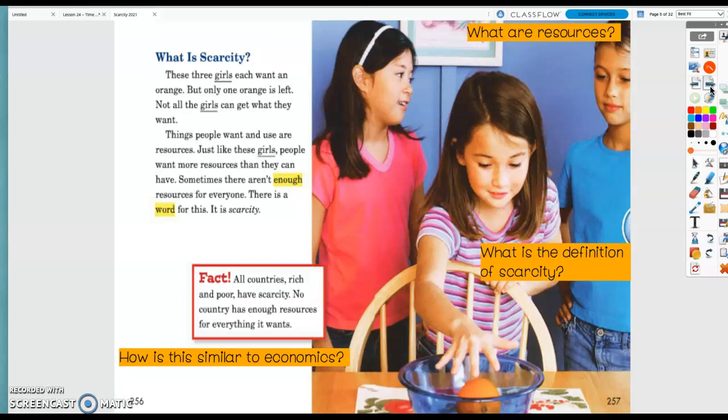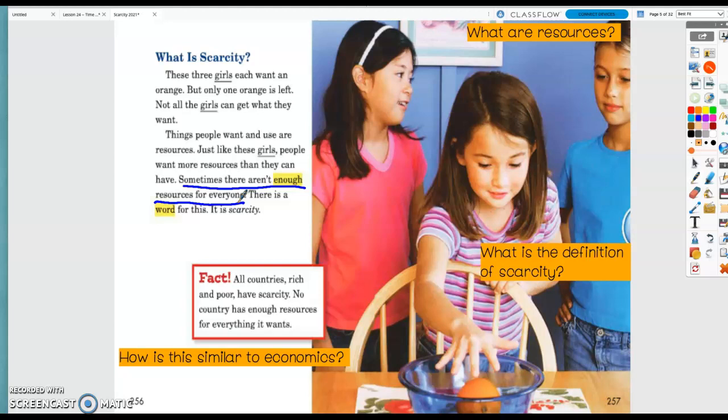Just like these girls, people want more resources than they can have. Sometimes there aren't enough resources for everyone. There is a word for this. It is scarcity. So scarcity is when sometimes there isn't enough resources for everyone. So that's what scarcity is.